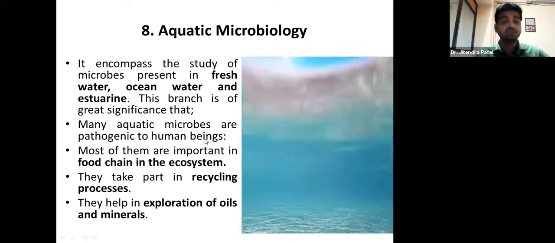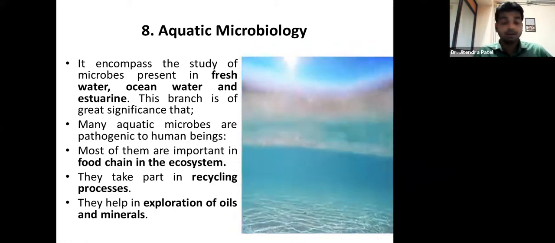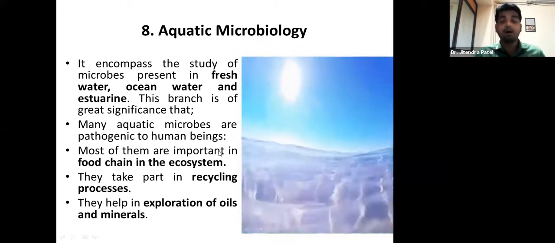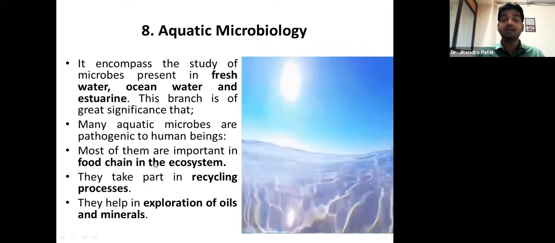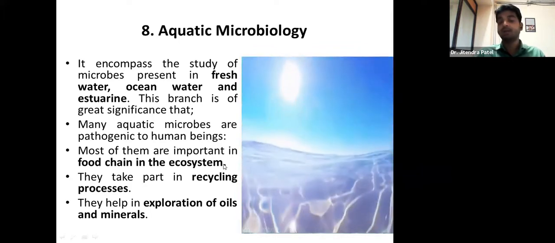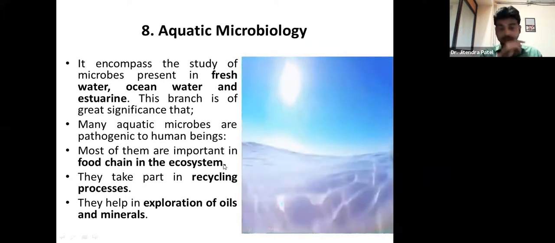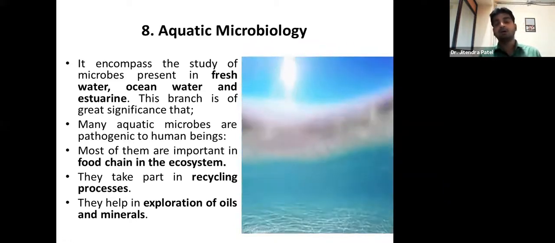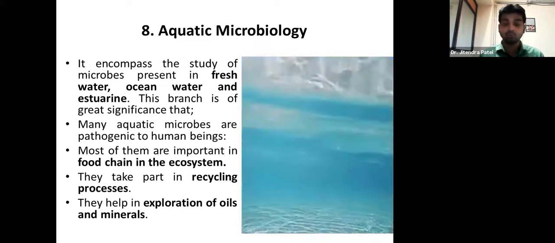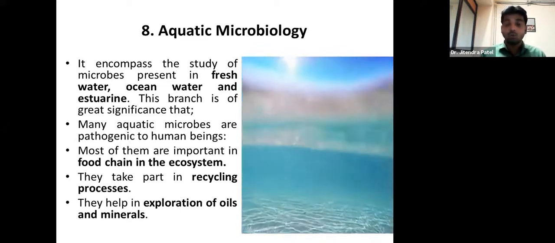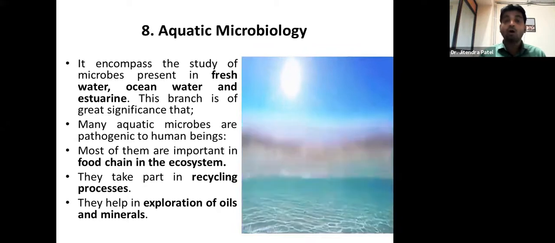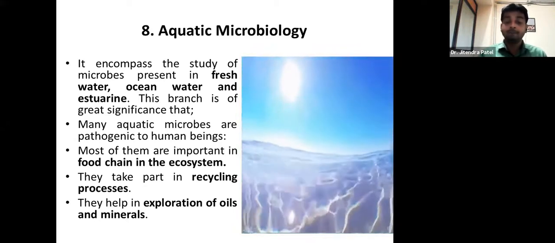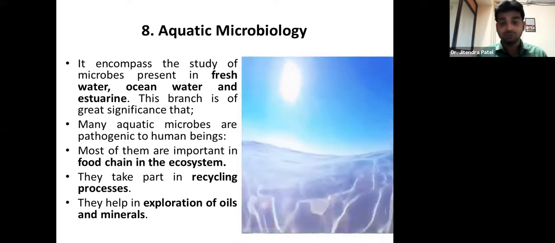They may create some kinds of disease and be harmful. Most of them are important in the food chain, in the ecosystem, right? So not only are they harmful for human beings, those microbes present in water are important in the food chain and in the ecosystem.